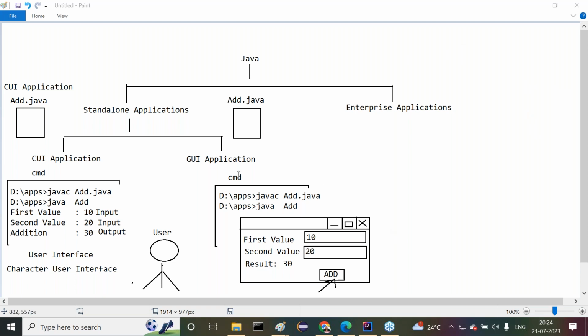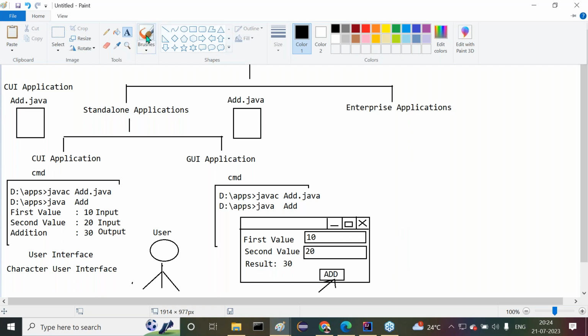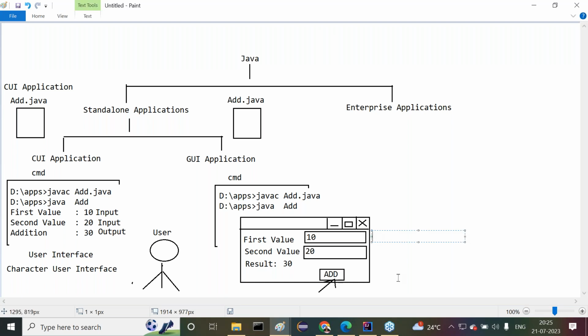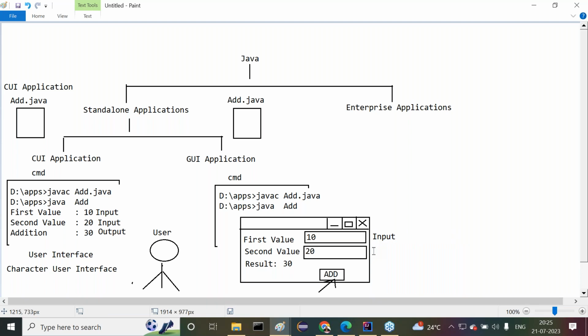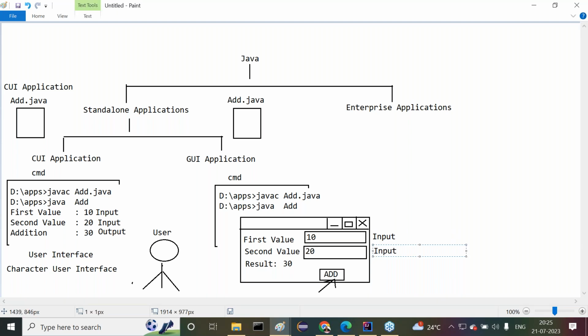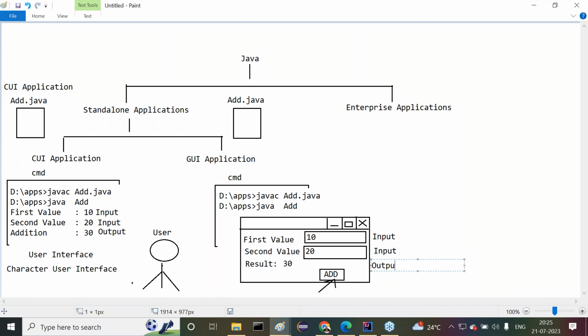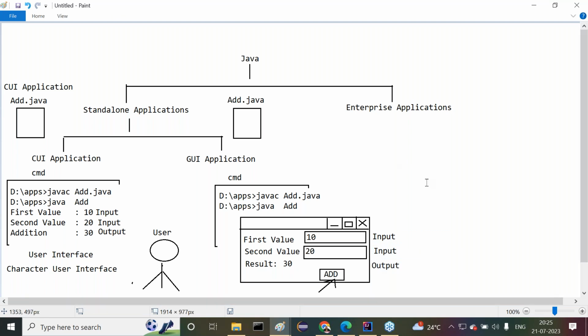See this one. Now here I am telling one more point. Here also I'm asking what is input and what is output, guys. Now tell me, in this case, 10 is an input value, 20 is also an input value, and 30 is what? The 30 we can understand as the output. Okay, good, nice.